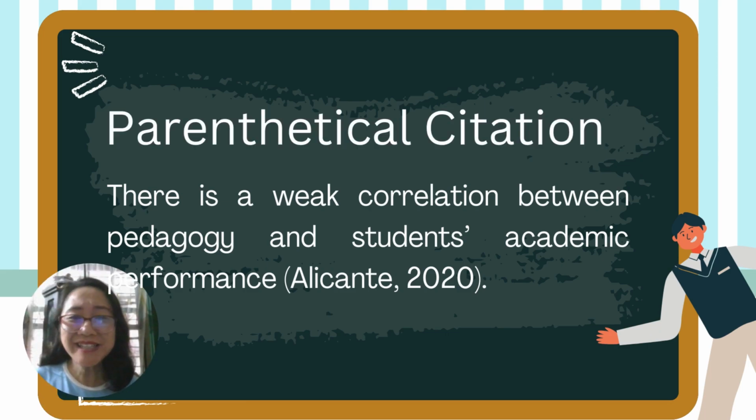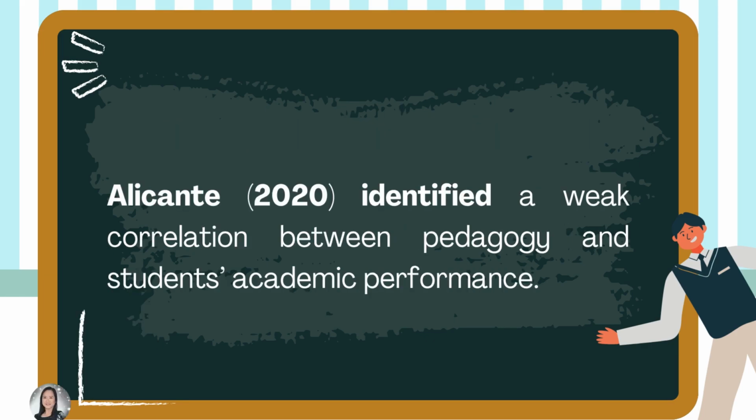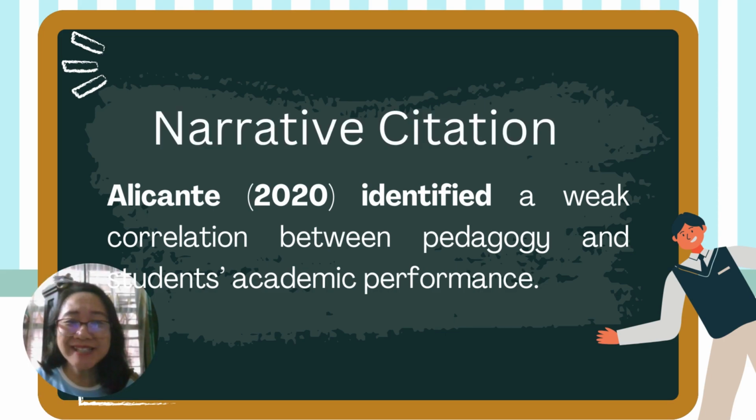You're right! It's a parenthetical citation. How about this running text? Alicante (2020) identified a weak correlation between pedagogy and students' academic performance. Is this a narrative or a parenthetical citation? Very good! It's a narrative citation.